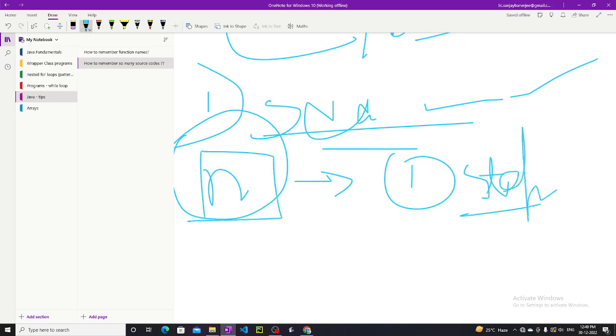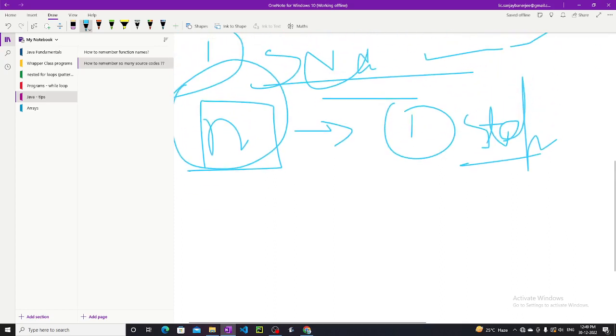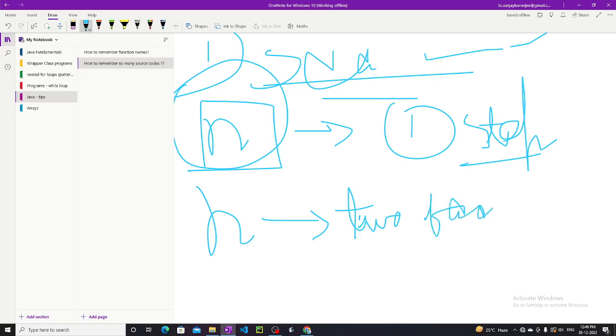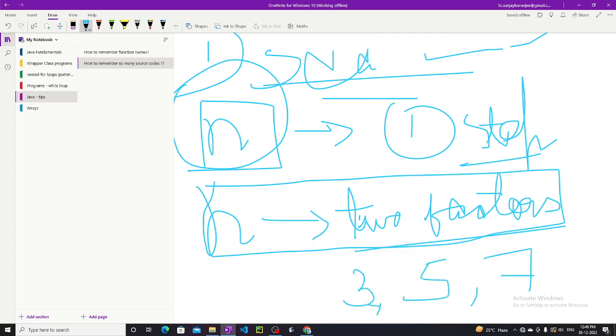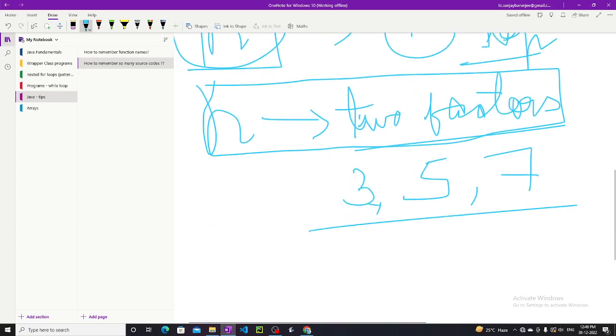Now I got n. One thing I have done. Now I have to check whether n is a prime number or not. I have to think, what is a prime number? A prime number is a number which has only two factors, not more than that. Exactly two factors a prime number will have. For example, 3, 5, 7. You cannot say these are odd numbers, because 2 is also a prime number, but it is an even number.